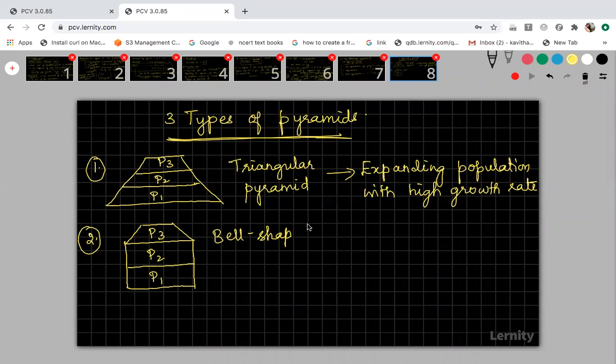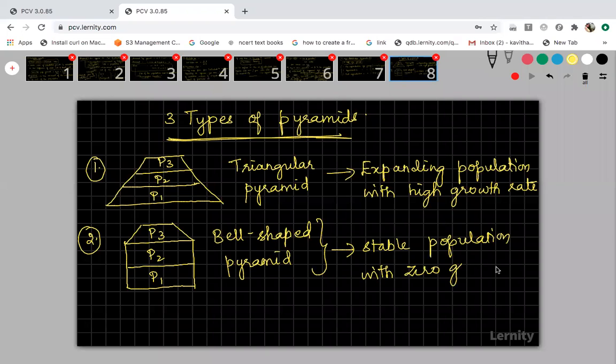It represents a stable population, that is, with zero population growth rate. You get a stable population when birth rate is equal to death rate, which is called zero population growth, and for zero growth rate you get a bell-shaped pyramid.